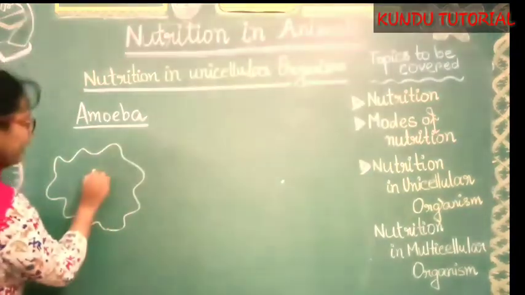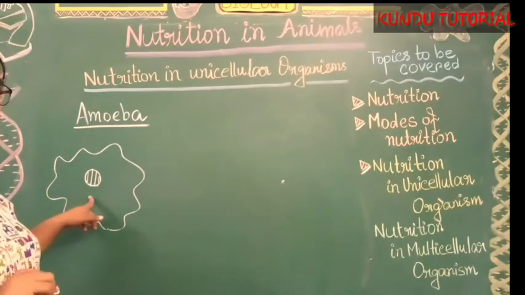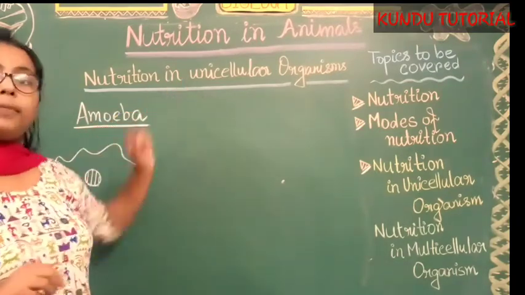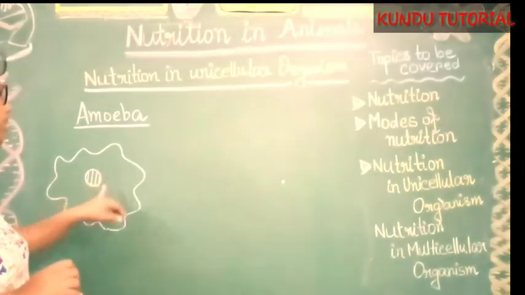Amoebae bear a proper nuclear structure. They are unicellular, but they are eukaryotic.